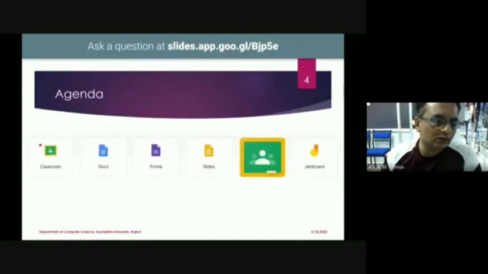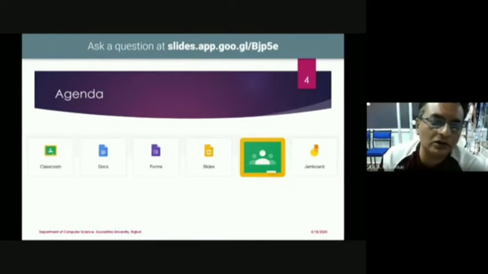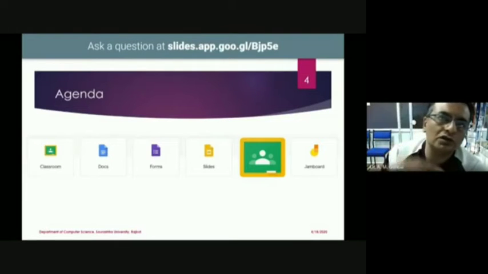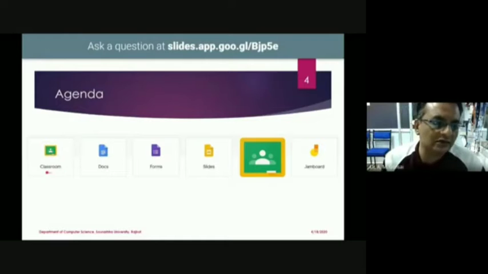Today's agenda is to show you Google Classroom. This is the symbol of Google Classroom, where you can engage your students in your virtual class. You can create a class, enroll your students under that class, and give announcements to the students. You can give assignments to the students, take online tests, and put up material for reading, including video material. Everything is available in Google Classroom, and this is one of the best tools for all of our education purposes.